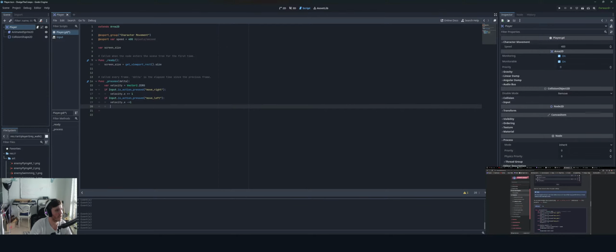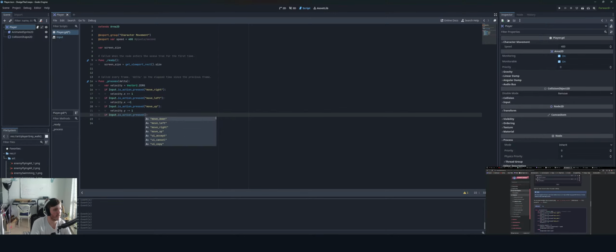So boom. Now we do if Input.is_action_pressed move up, velocity.y, and I'm guessing up is positive, so plus equals 1. Okay, so in this tutorial, up is minus. Okay. I gotta rethink everything in 2D. Totally fine. And then if Input.is_action_pressed move down, velocity.y plus equals 1.